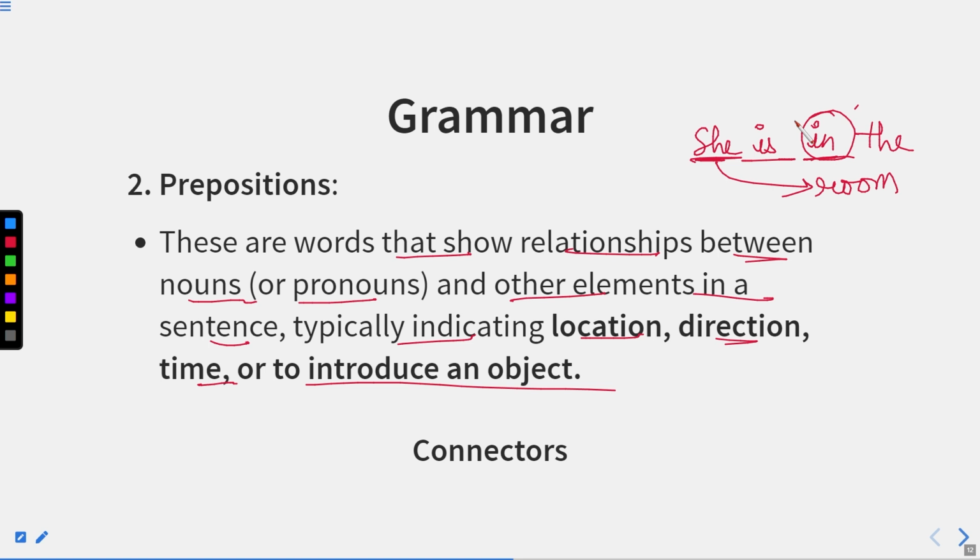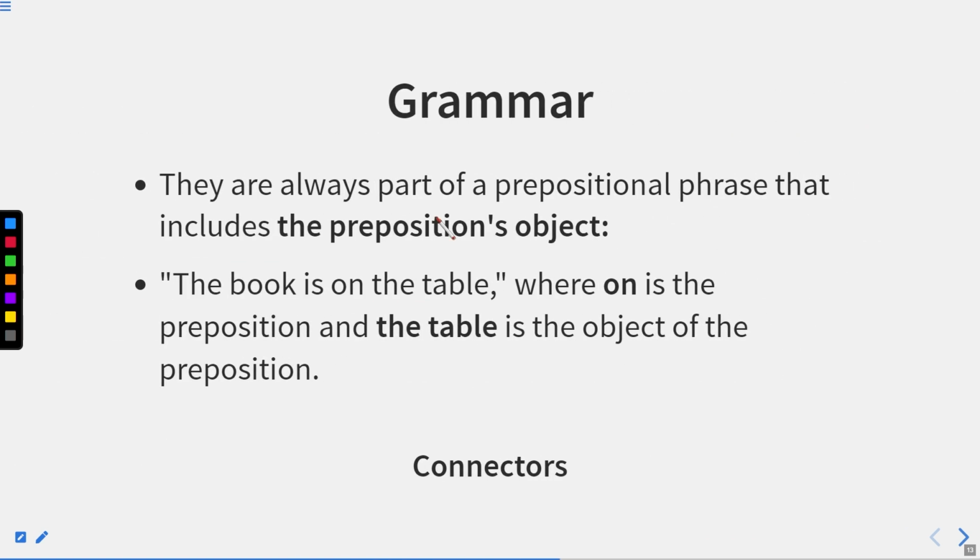So prepositions, this also we have already discussed in the chapter of prepositions very clearly. Now let us move to the next one. They are always part of a prepositional phrase that includes the preposition's object. Now we have prepositional phrases as well and the preposition's object. Now let us see this with an example.